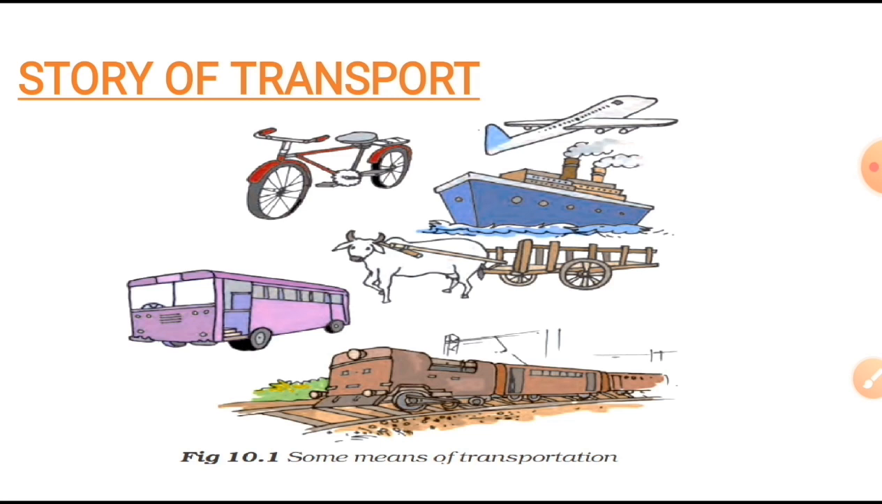Okay, some students must have traveled through aeroplanes, some must have experience of traveling through boats. So we are using different types of means of transport. Now let's understand the story of transport. Long ago, people did not have any means of transport to travel. Okay, they used to move on foot and carry goods on their back. Later, they began to use animals for transportation. For transport through water routes, boats were used from ancient time.